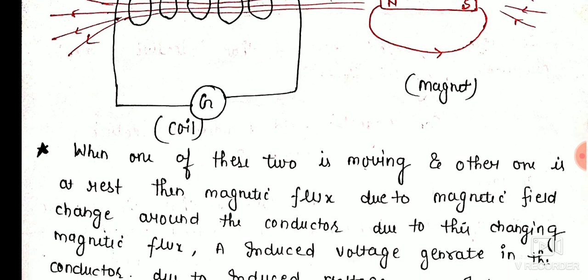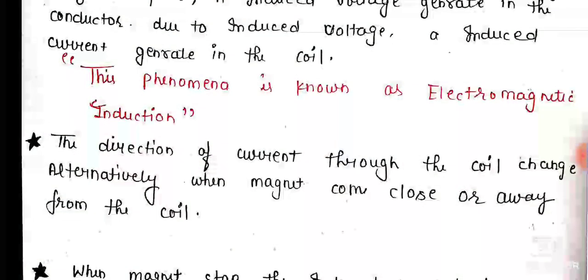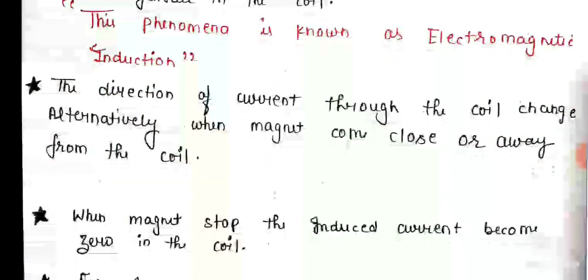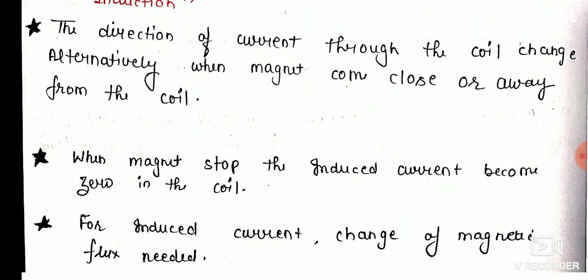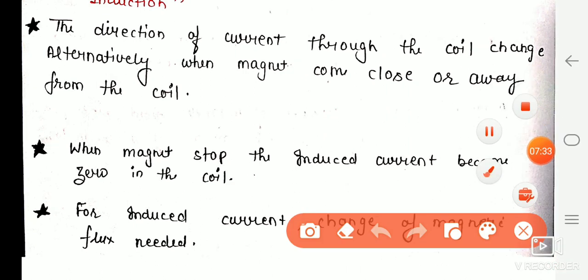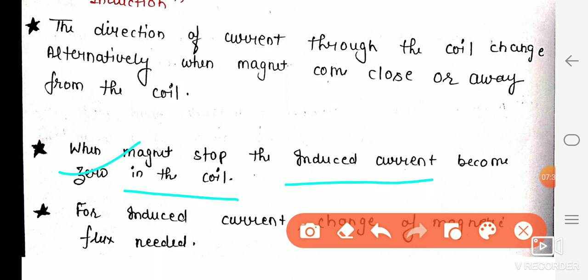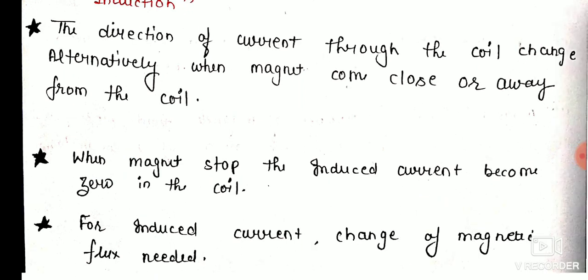The second thing is that when the magnet stops, the induced current becomes zero. Means when the magnet is stopped, the change in the number of field lines per unit area stops.